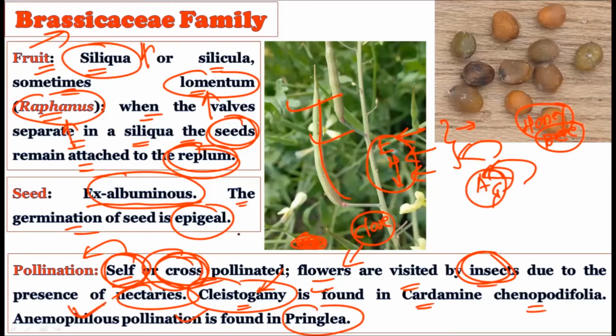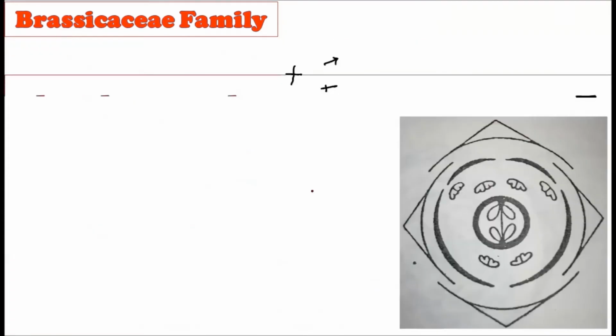Here, anemophilous pollination literally means pollination by using the wind, which can be found predominantly in the gymnosperms, but in some families of the angiosperms, even in the Brassicaceae family, you will find the anemophilous type of pollination. Okay, now consider this.